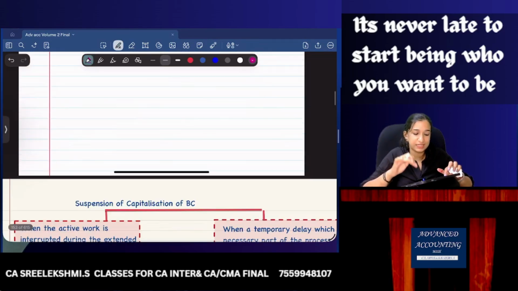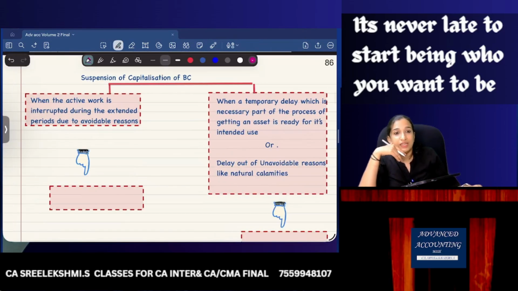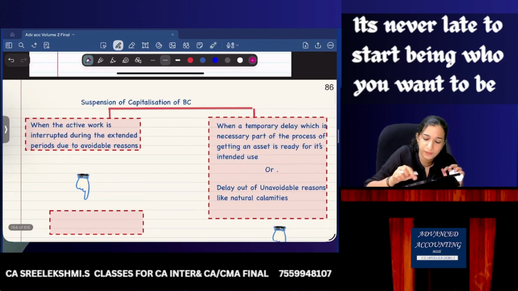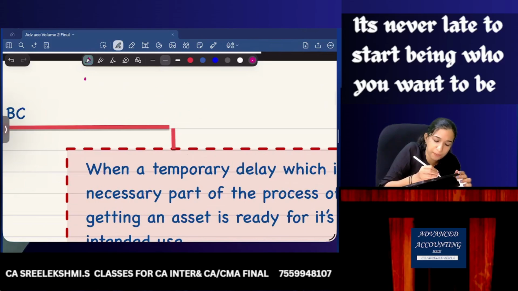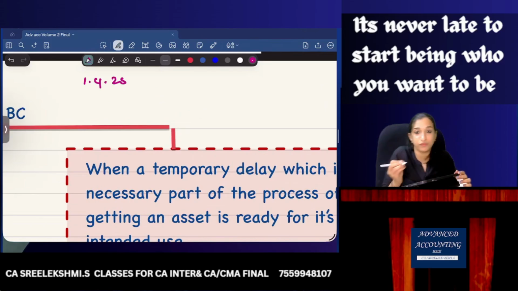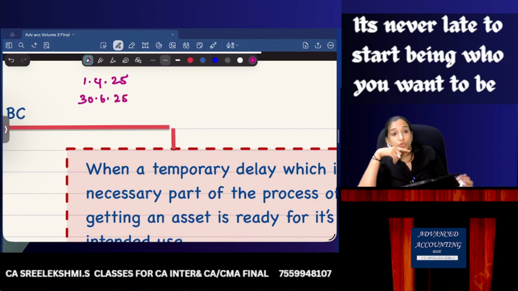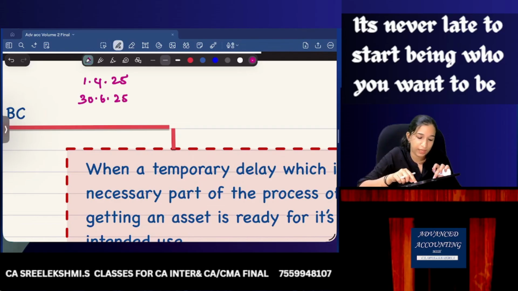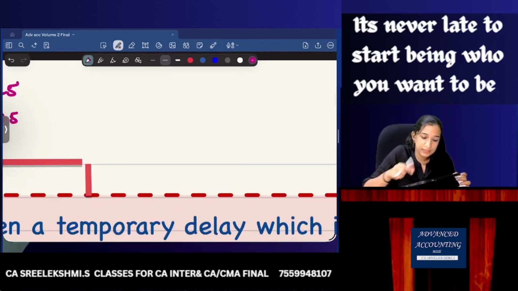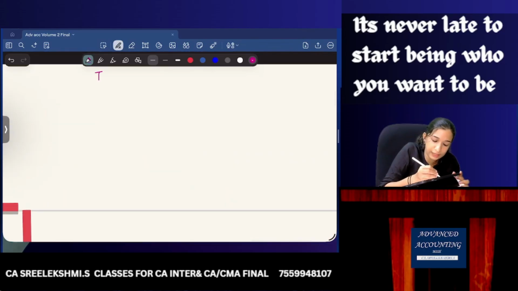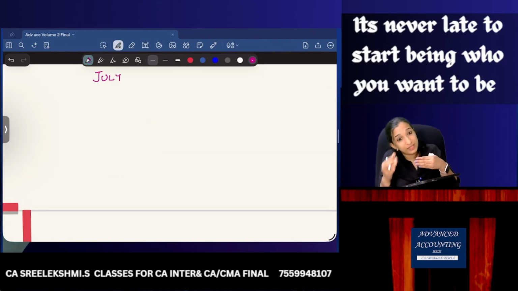Now, what is next? Next is suspension of capitalization of borrowing cost. What is this? Say for example, 1st April 2025 is the date of the loan. But all my conditions are satisfied only from 30th June 2025. So from 30th June 2025 onwards I can capitalize.